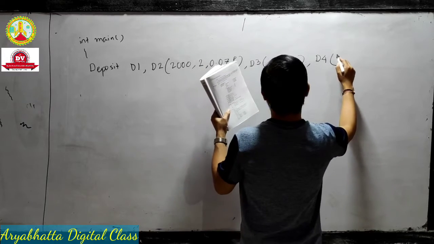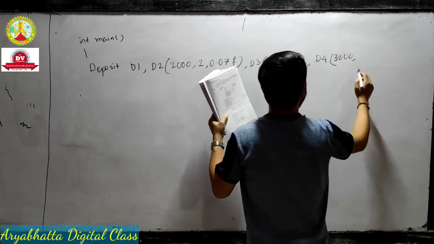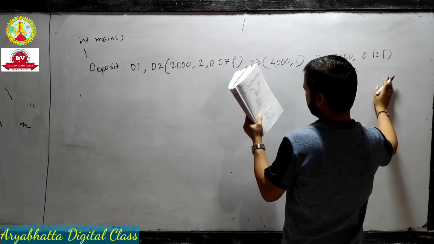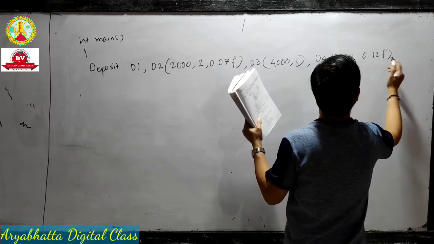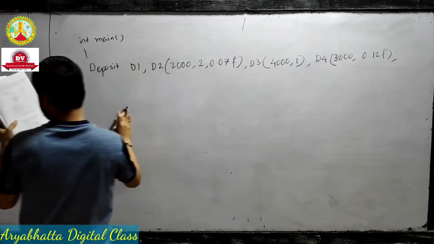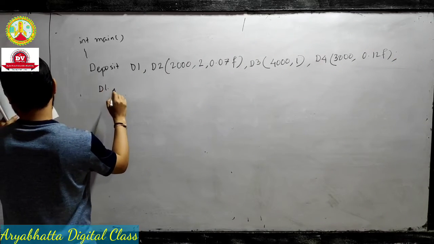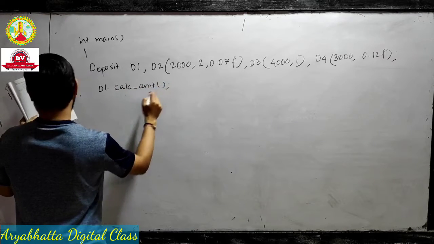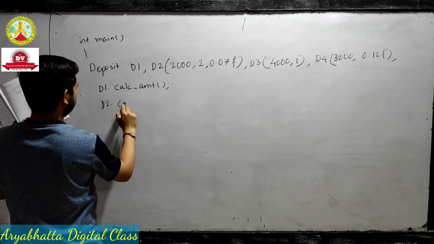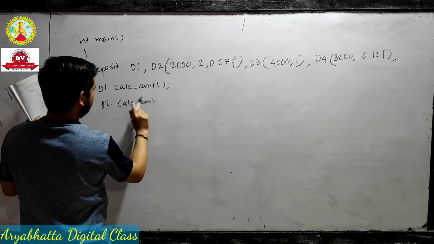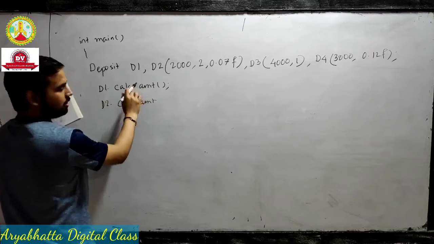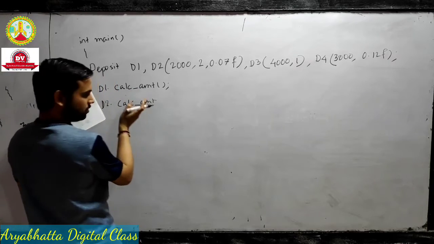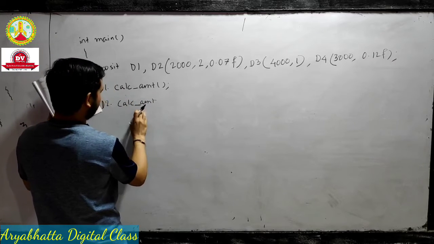And D4, principal and rate, and time is defined as 2 years. Okay, rate is what? 12%. Now we have to access the member function. D1 accesses calculate amount, D2 accesses, this is underscore actually, this is not a dash, this is an underscore line. You have to put it between calculate and amount.